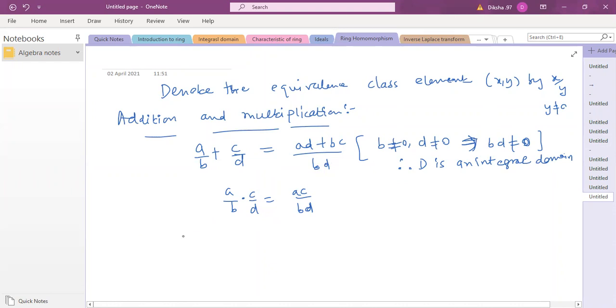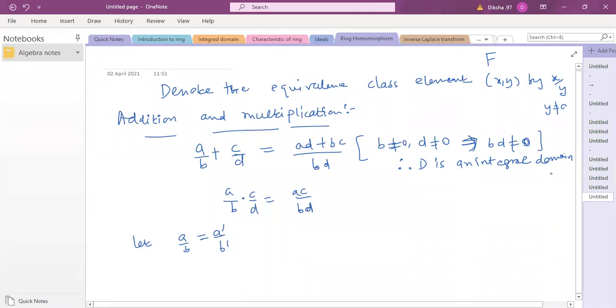In this sense, suppose there are two elements which are the same, because if you have taken A by B as an element of the field, these are the elements of F which you have defined as a set. Now one element belongs to one equivalence class, but in the same equivalence class there are many